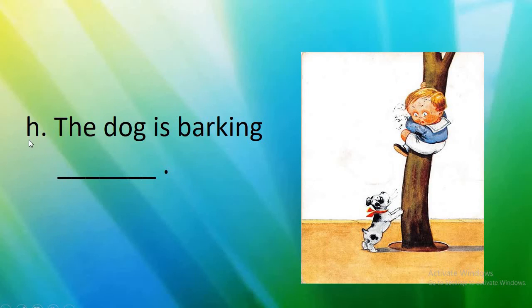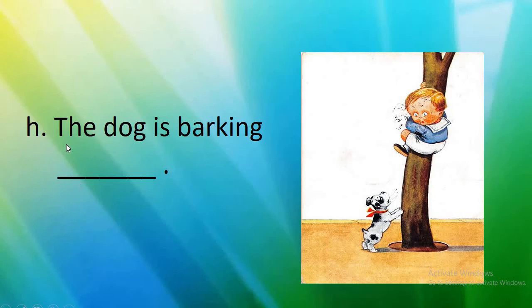Now see sentence number H. The dog is barking. See here in the picture, the dog is barking, and that child is climbing a tree because the dog is barking. So how is the action happening? It describes the doing word. The doing word here is barking.